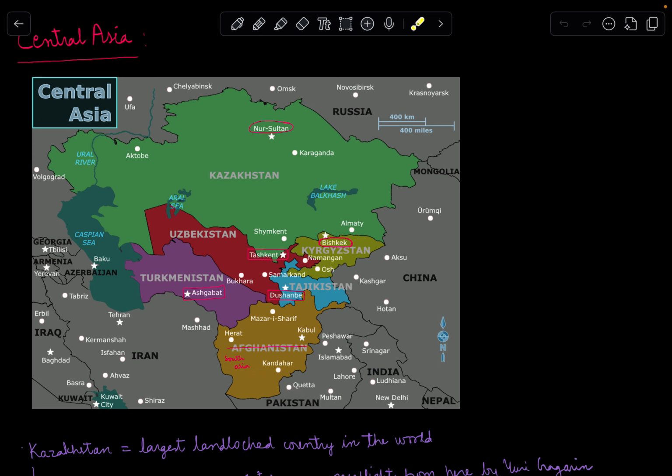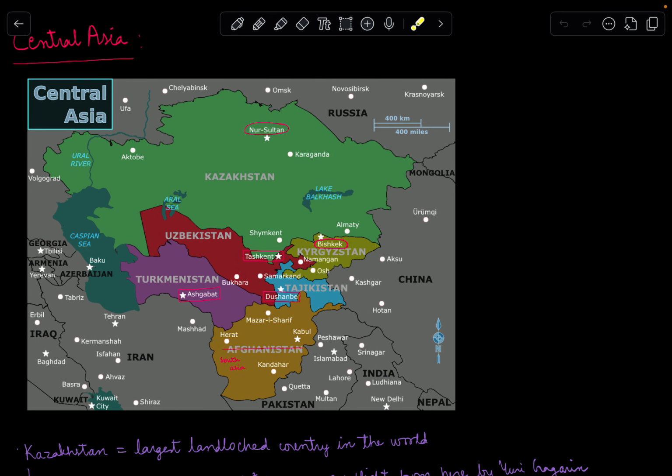But considering Central Asian stans, there is Uzbekistan, and at the bottom of it is Turkmenistan. Then we have Kazakhstan. Let's try to keep it in a clockwise order. So there is Turkmenistan, Uzbekistan, Kazakhstan, Kyrgyzstan, Tajikistan, and obviously there is Afghanistan. But Afghanistan is not a Central Asian country. Just trying to put more emphasis on it because everybody makes a mistake in this. Anyways,